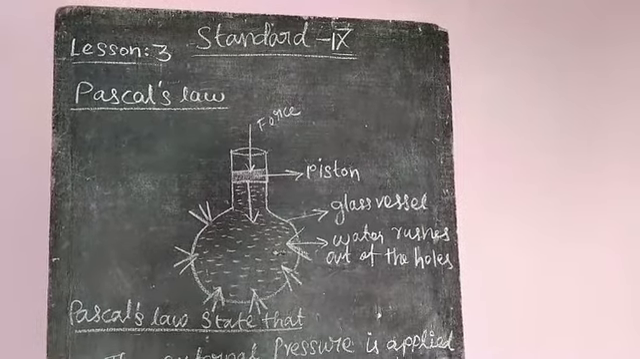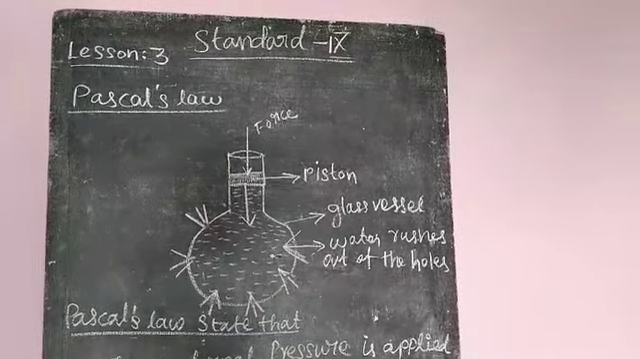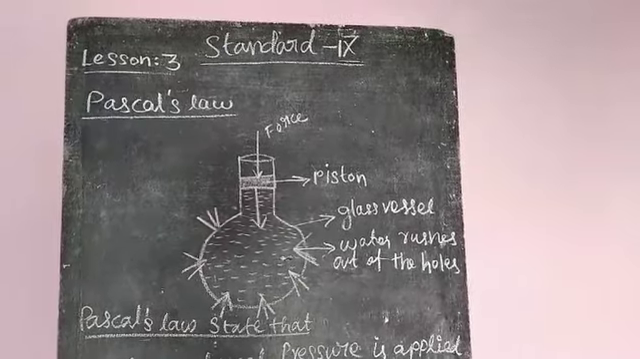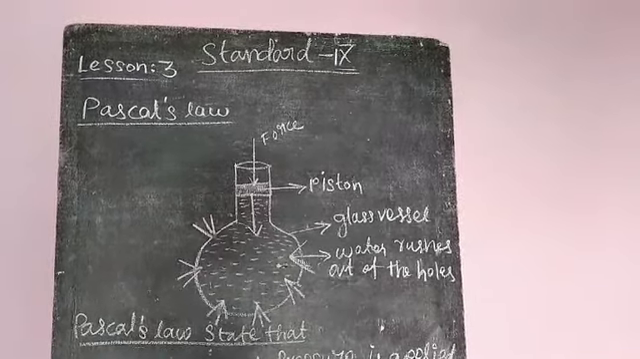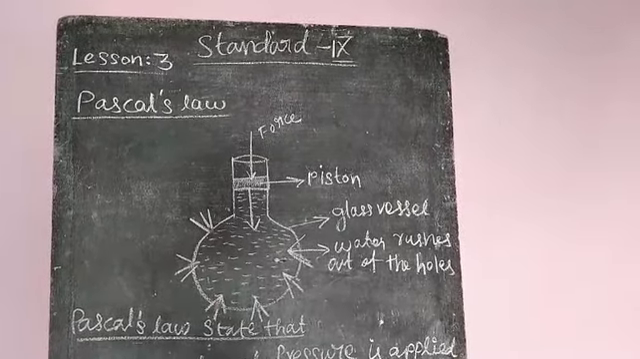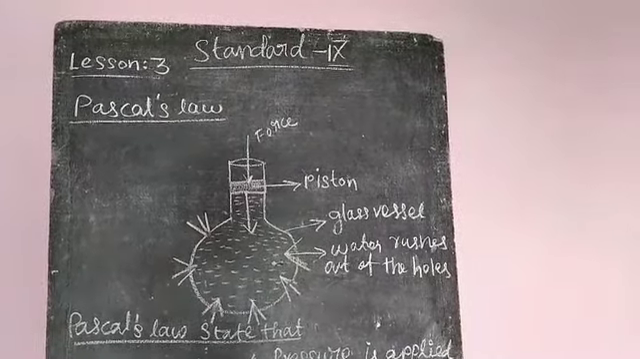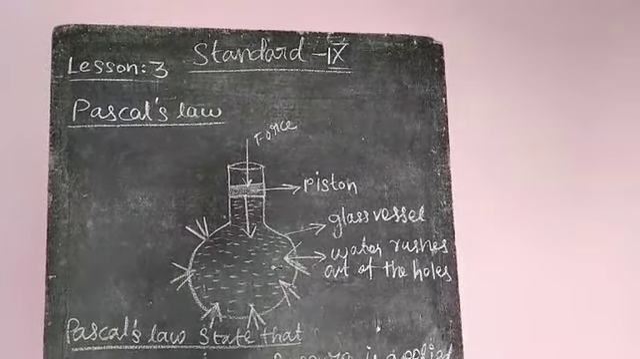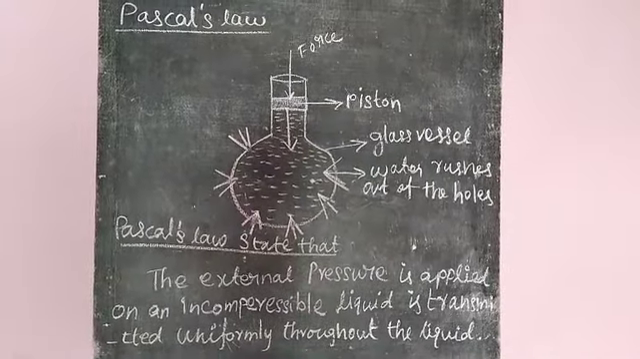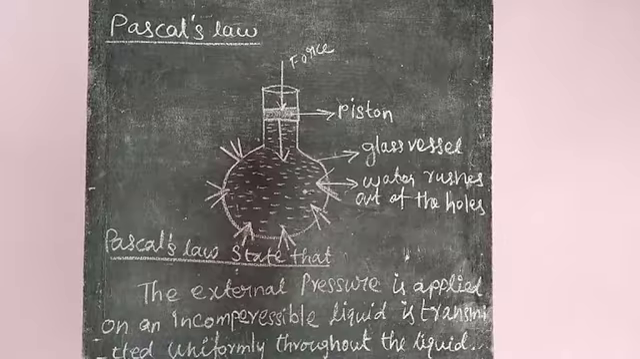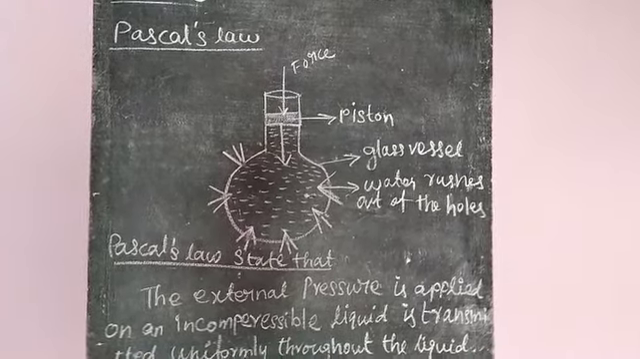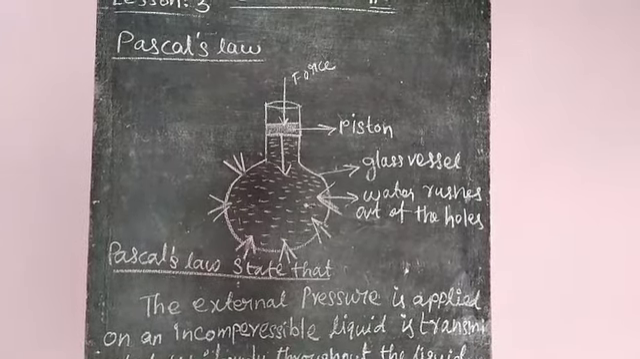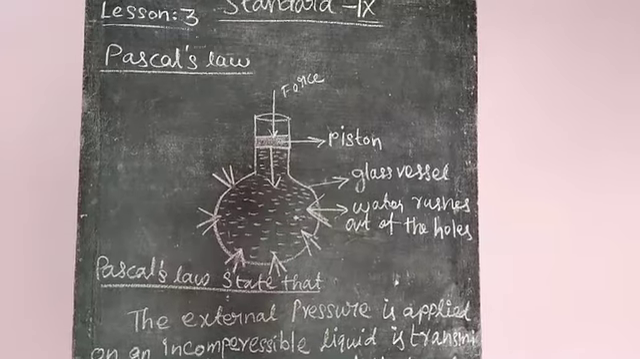The piston pushes downward, so the piston exerts pressure on the water. Due to the pressure, the water rushes out through the fine holes in the glass container at the same pressure.